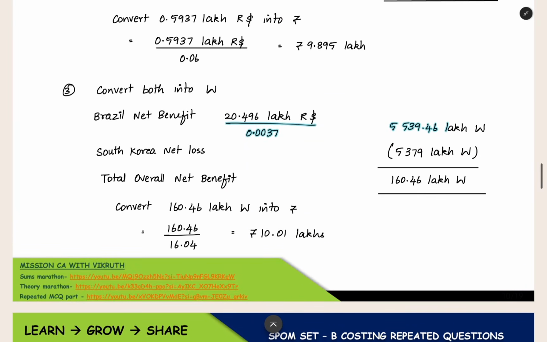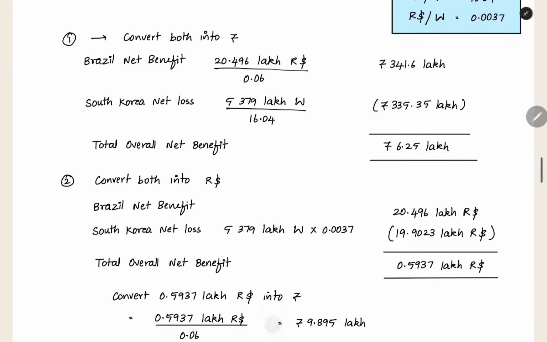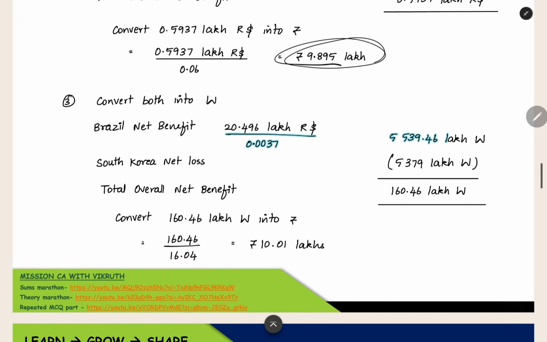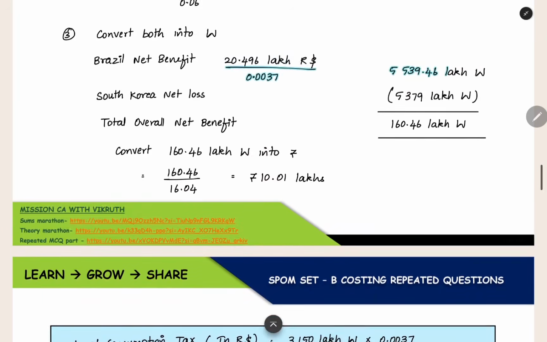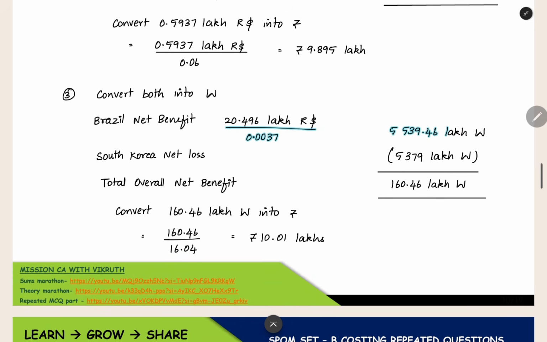When we are doing these three things, we are getting different amounts. First method we are getting 6 lakhs only. Second method we are getting 9,89,000, close to 10 lakh. But in third method we are getting more than 10 lakhs, 10 lakh 1,000 we are getting. So this third method is the most beneficial for the company. Finally, we are getting a net benefit only.